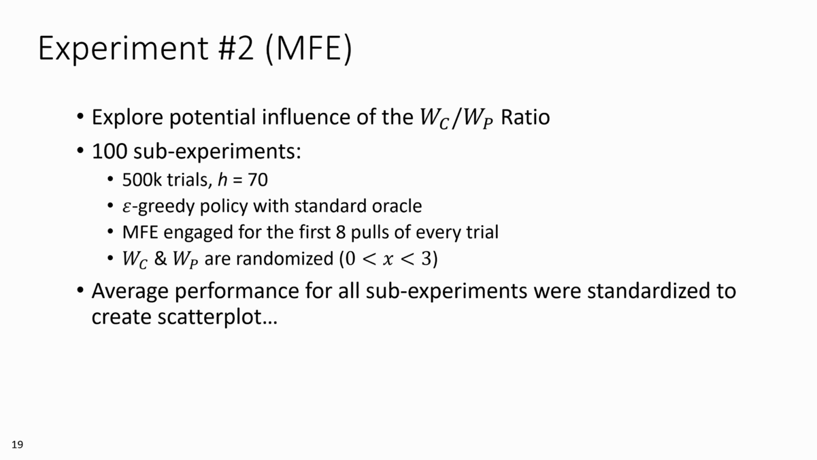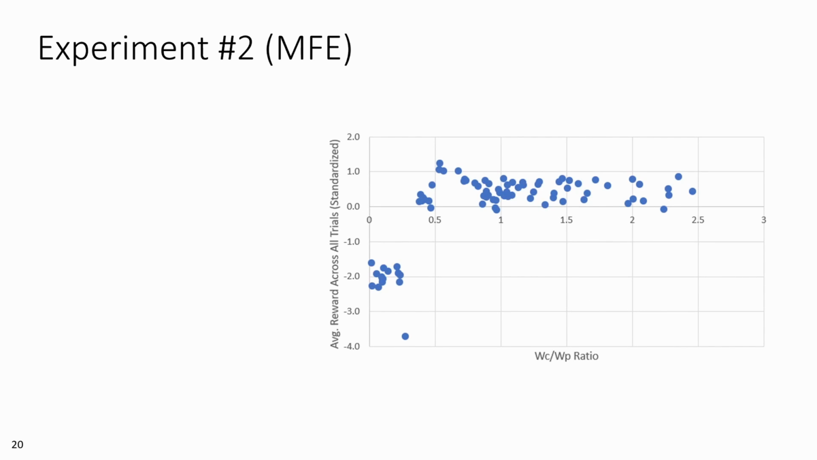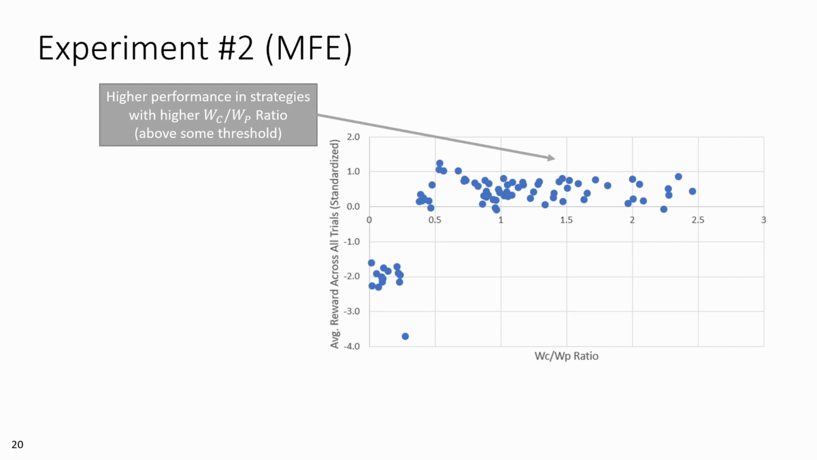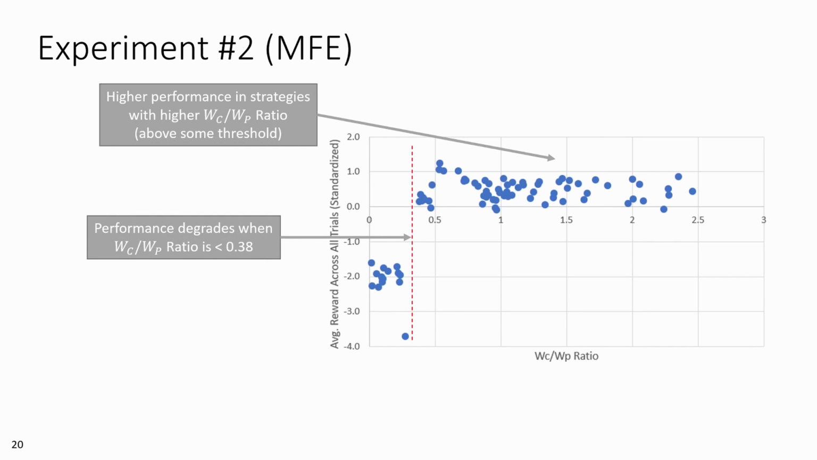The average rewards resulting from each are aggregated and standardized, resulting in this scatter plot showing the WC-WP ratio along the x-axis and the performance of the strategy using the ratio along the y-axis. We can see that in general, a higher ratio corresponds to higher performance, perhaps with diminishing returns, but most important is the apparent threshold for a ratio below 0.38.